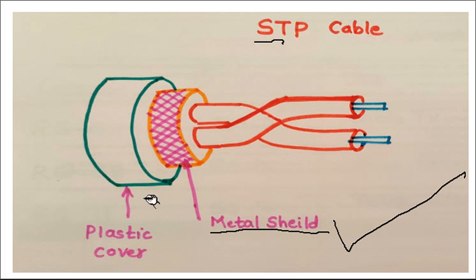The outer cover is plastic, so it is specified as a plastic cover. Next are the two conductors, which have plastic coated covers and are again in a twisted fashion. This twist will be increased further. Right now this is the cable shown to explain the inner part of the cable.